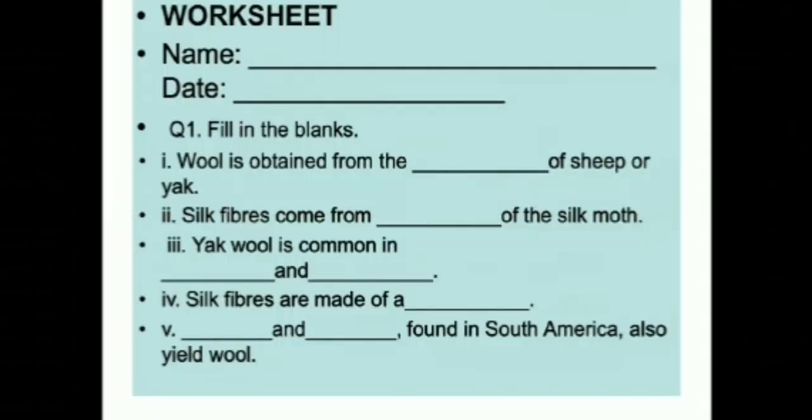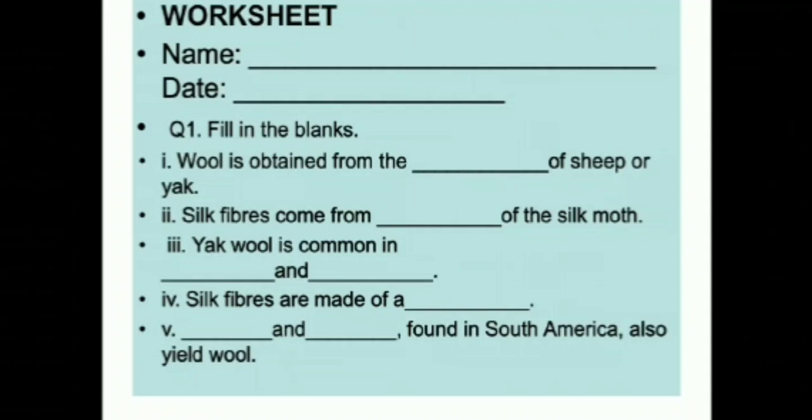Now here's a worksheet for you based on the question answers which we discussed just now. So I'm just reading it out for you. You have to try this worksheet in your notebook. In the form of worksheet, you are going to write name and date. And first you will start with filling the blanks here. Wool is obtained from the dash of sheep or yak. Second one, silk fibers come from dash of the silk moth.